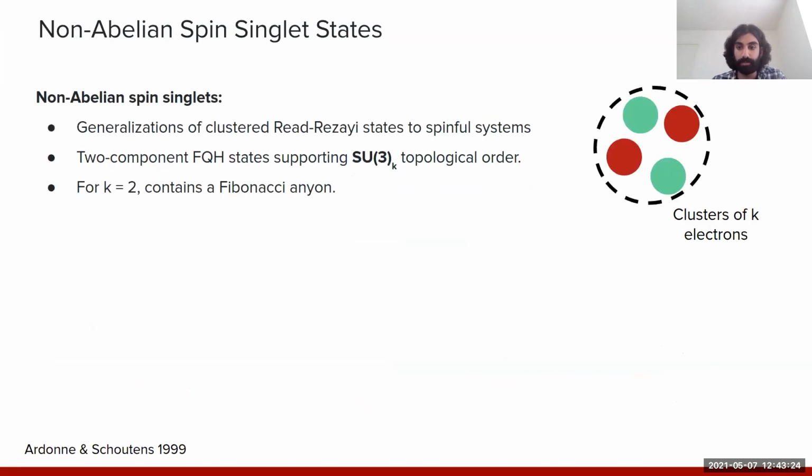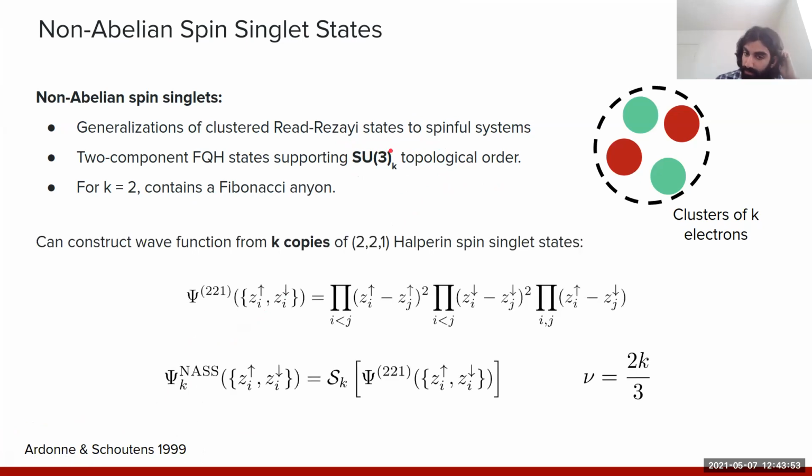So in particular, one generalization of these Read-Rezayi states is to systems which are multi-component systems involving, for instance, spin, which were proposed by Ardonne and Schoutens to describe spin-unpolarized quantum Hall states, which are observed, for instance, at 4/3 filling. What's important for us is simply that they describe systems with SU(3) level K topological order, and that we can construct wave functions for them in the same way that we did for the Read-Rezayi states.